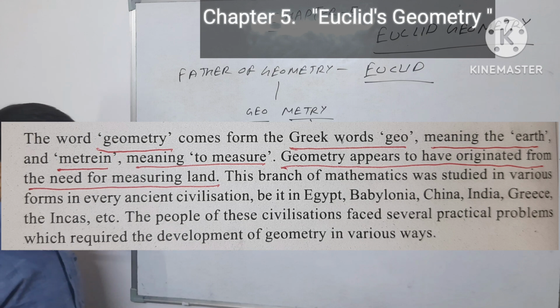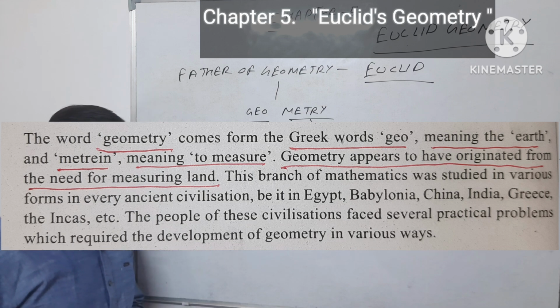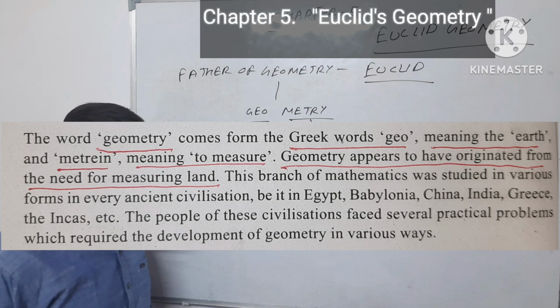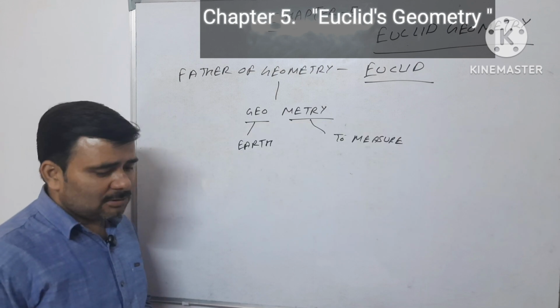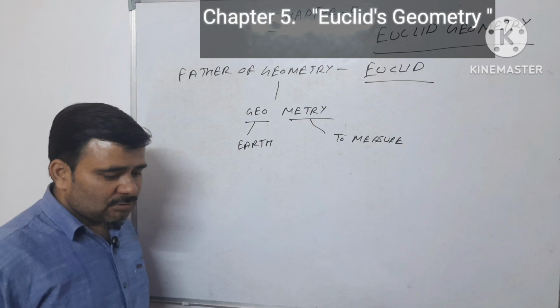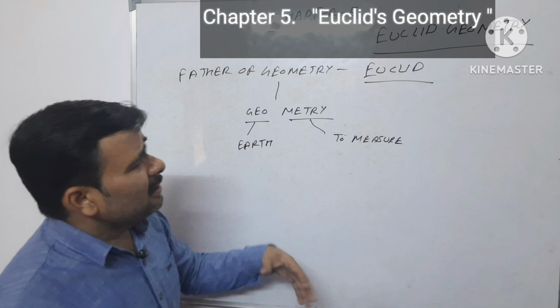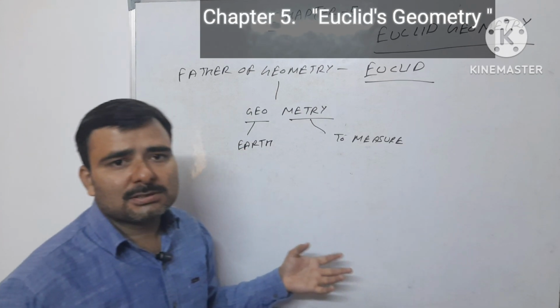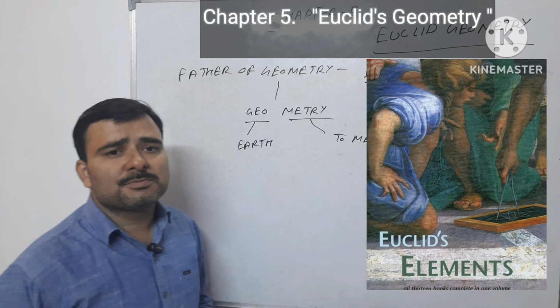This branch of mathematics was studied in various forms in every ancient civilization, be it Egypt, Babylonia, China, India, Greece, etc. So basically, Euclid is known as father of geometry, and he focused on problems in which geometry appears to the need for measuring lands. So in this chapter we will understand more about Euclid's theory and assumptions based on his very famous book, Elements.